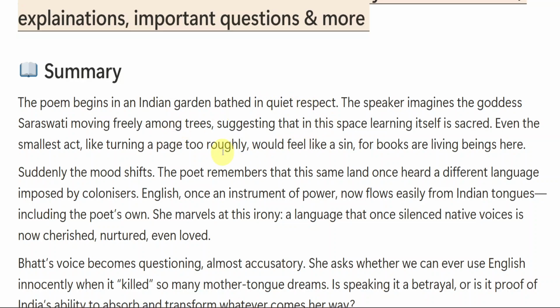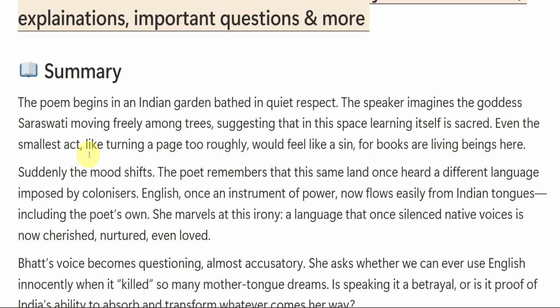So here the poet is imagining that the goddess Saraswati is freely moving among the trees, and suggesting that in this space learning itself is sacred. As I said, the thing which is really very important, like in Hindi we say pavitra, right? In Telugu also something like that, pavitra, pavan. Yes, so that is what. So here Saraswati is suggesting to us that learning itself is sacred here.